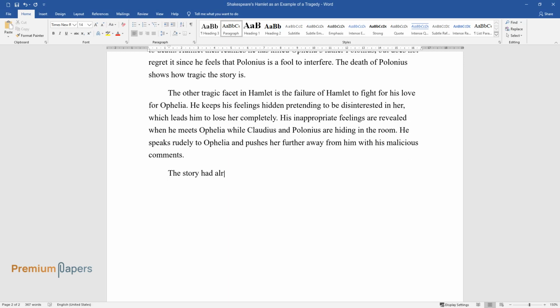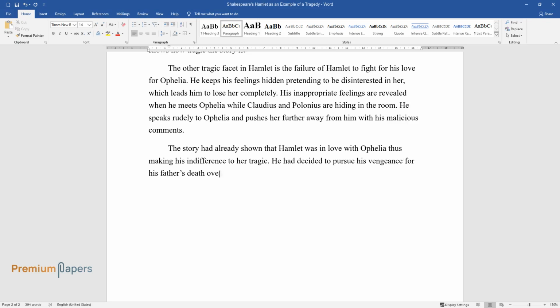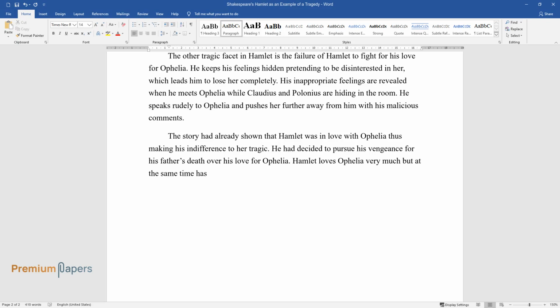The story had already shown that Hamlet was in love with Ophelia, thus making his indifference to her tragic. He had decided to pursue his vengeance for his father's death over his love for Ophelia. Hamlet loves Ophelia very much, but at the same time has the duty to marry someone from his social class.